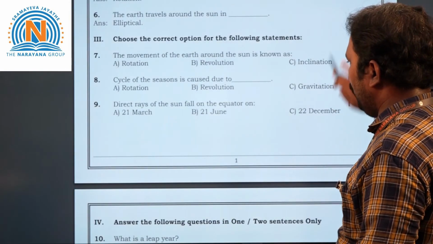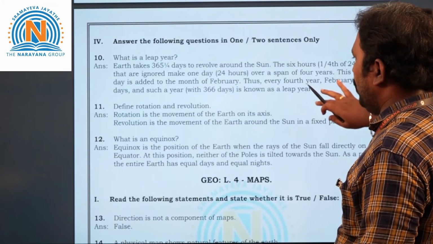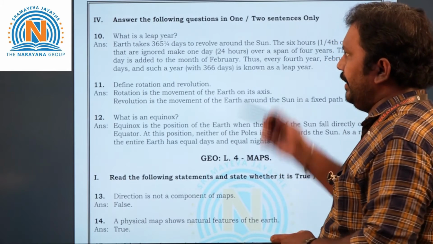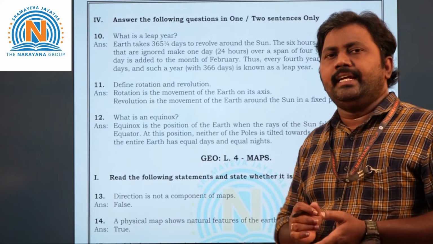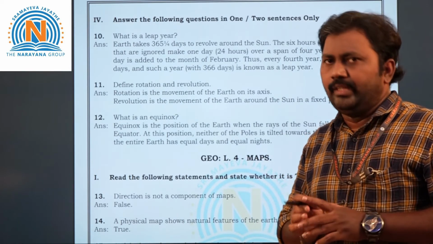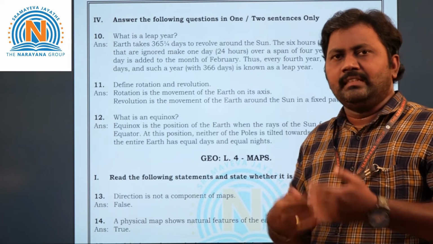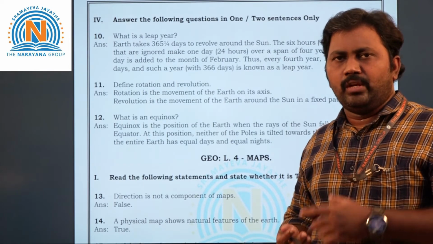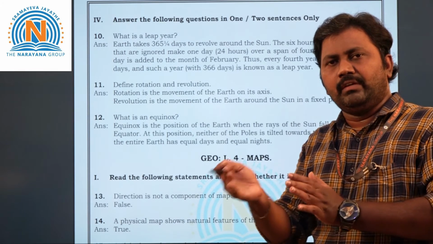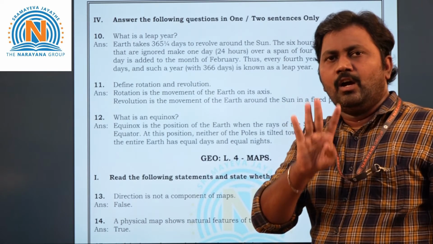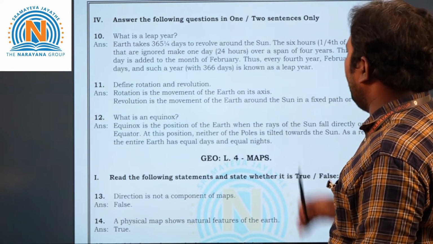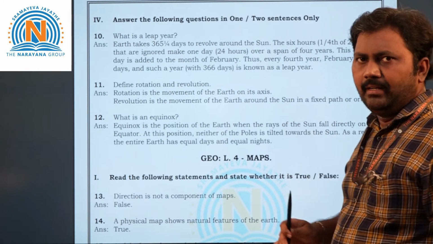Now let's move on to the fourth Roman. Short question answers. Let us see the 10th question here. What is a leap year? Yeah, just now we discussed, right? So generally, it takes 365 and 1/4 days to move around the sun. So 4 years once a leap year will come, children. So at that time in February we will get 29 days. So 1/4 and 1/4, 1/4, 1/4. Total if you add 4 quarters, how much will we get? 1 day, 24 hours. So that is how in February month we will get 29 days. So that is called a leap year.